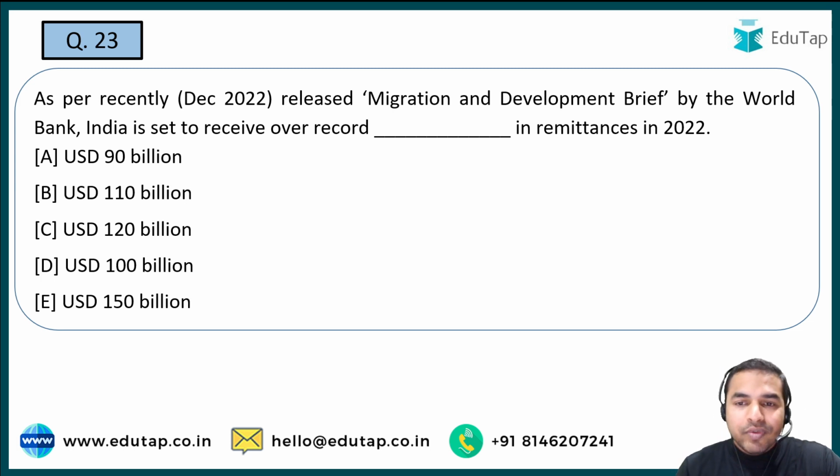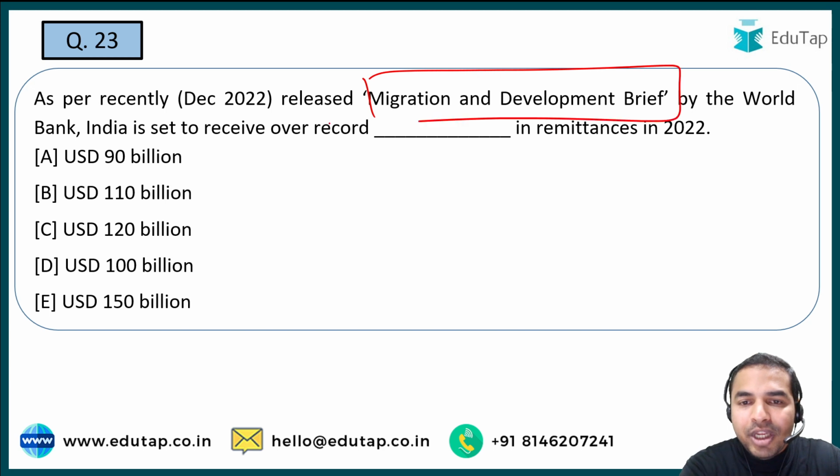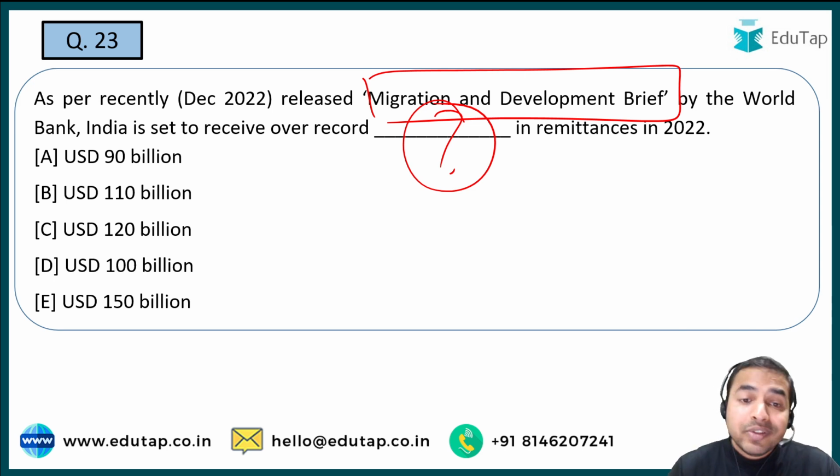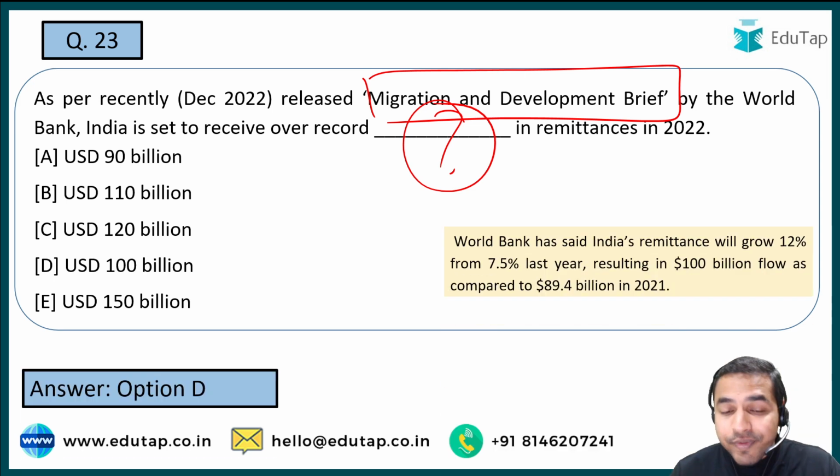Moving on to the next question, which is once again a very important report from the World Bank, that is Migration and Development Brief by the World Bank. And as per the report, India is set to receive record remittances in 2022. So what is exactly that amount of remittances? See guys, always this is once again one of the parameters जहाँ पर India is always on the top. So यहाँ पर when I talk about the amount of the remittances that India is going to receive in 2022, it is option D, that is $100 billion.